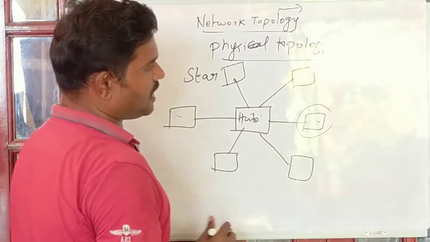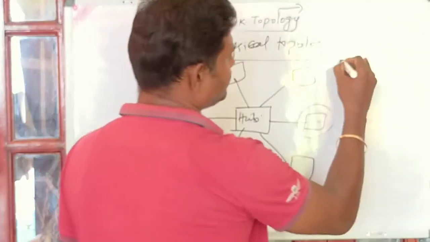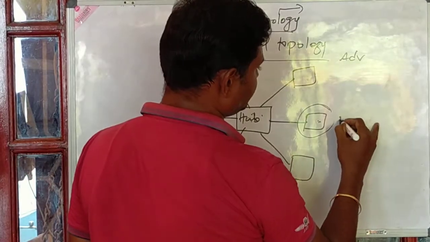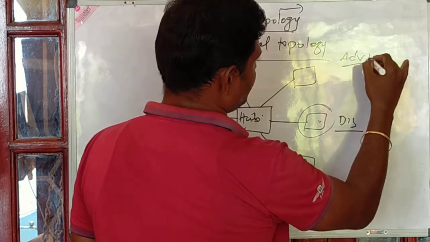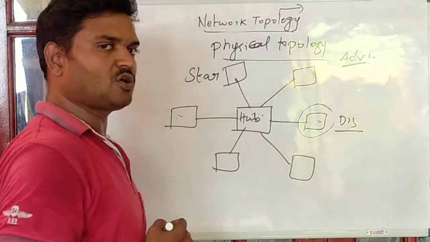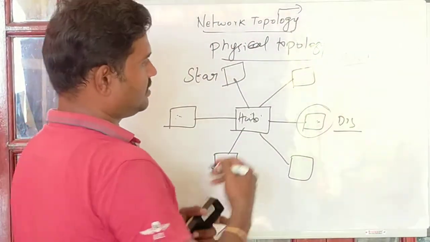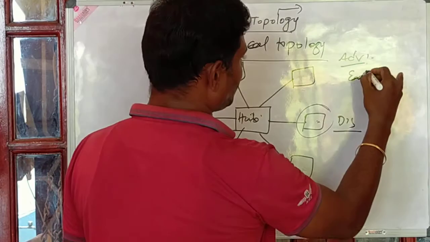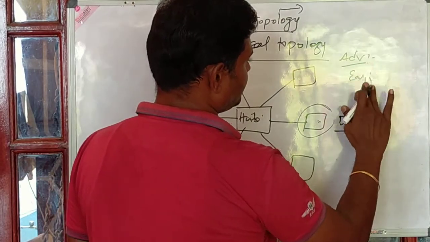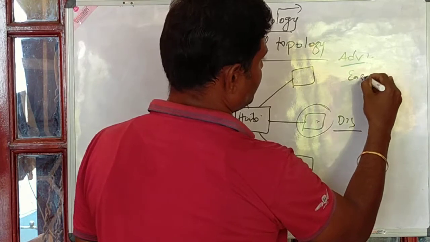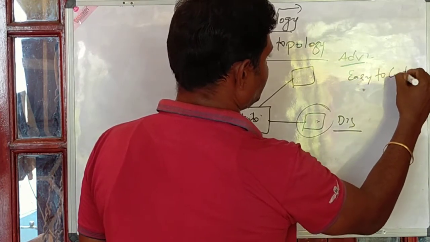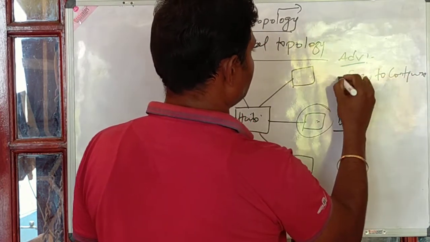So in case of your star topology, there are advantages and there are disadvantages too, right? So if you take the advantages of star topology, here it is easy to configure, data, right?